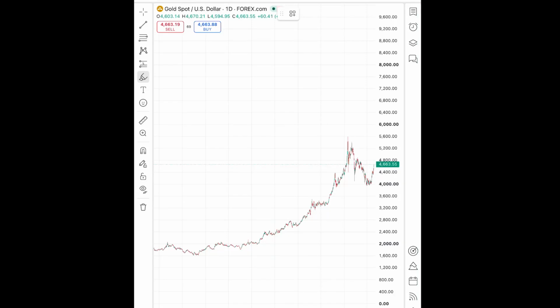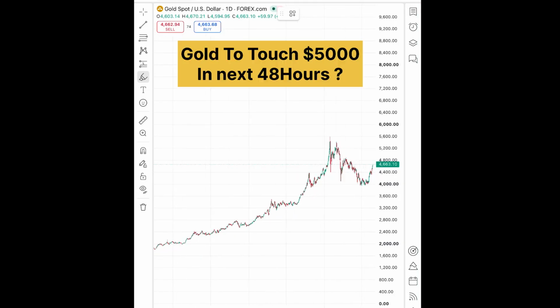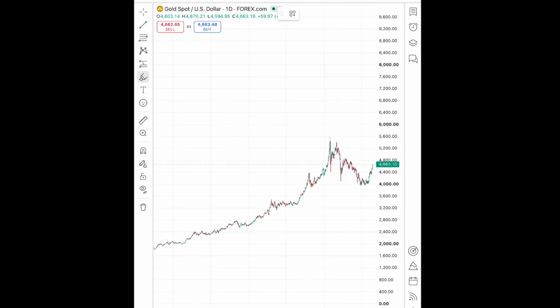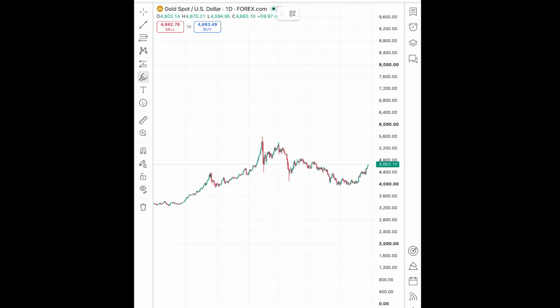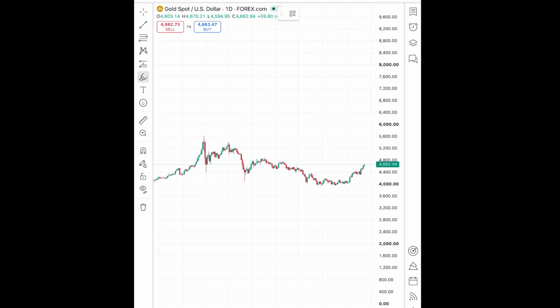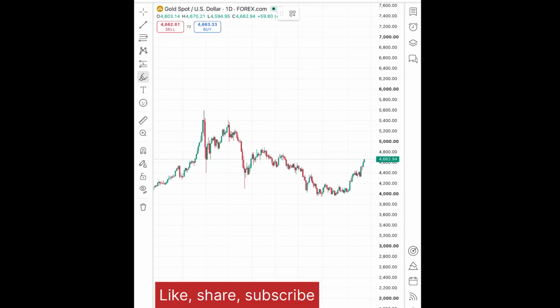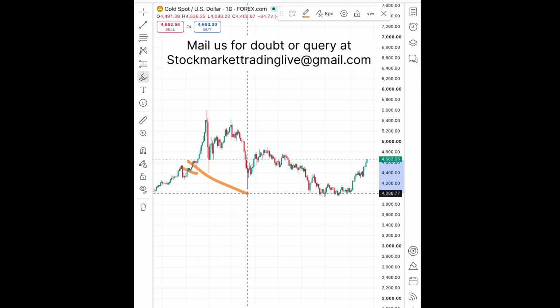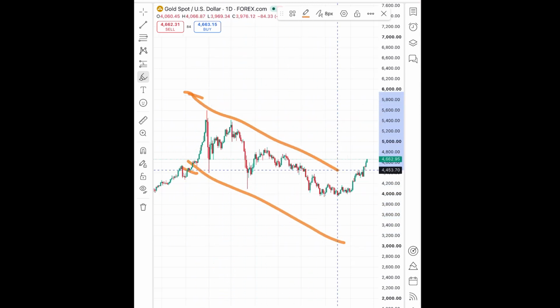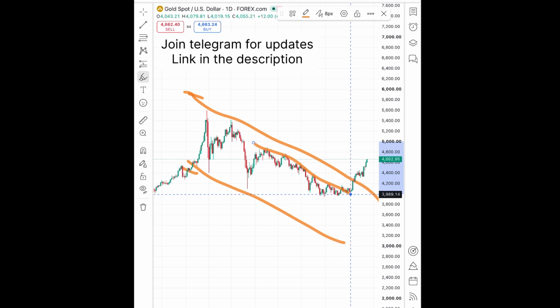Price of gold is at a very important level. Understand that on the day wise chart you can see the price is continuously upside. I have clearly mentioned to you that there will be a probability of further upside because we have seen two trends are forming. First this particular trend, okay, second was this particular trend.